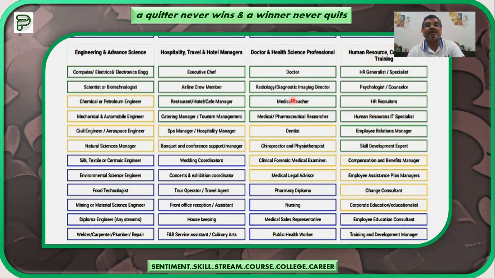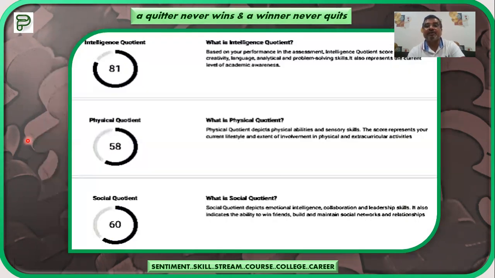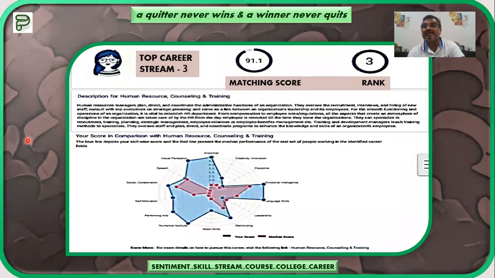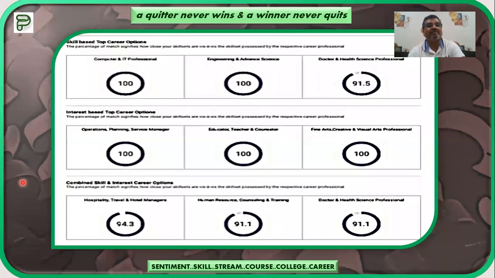Secondly, hospitality and travel also. So these are some of the recommended streams given for that specific child on the basis of the readings of his skills and his personality. This is the matching score, percentile score 91.1, and this is human resource, counseling and training. Such a kind of different data generation will be there.